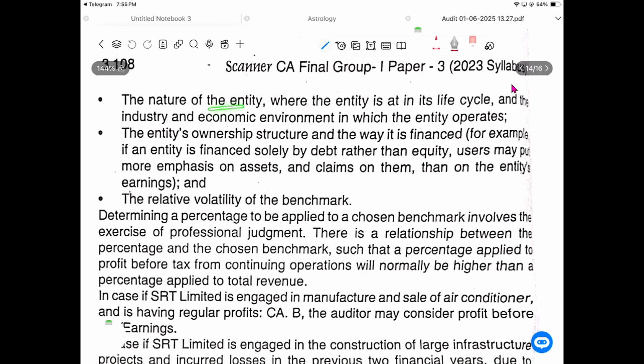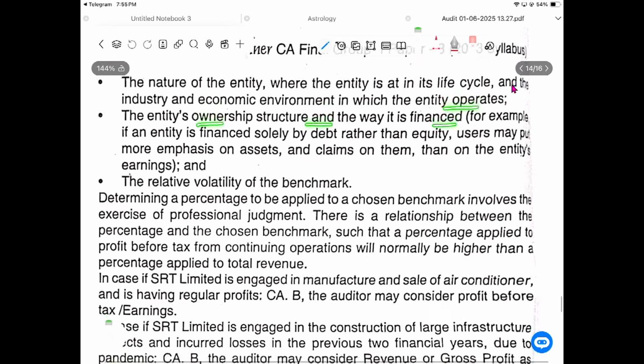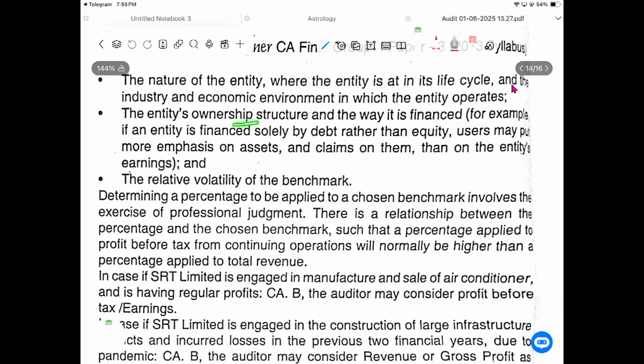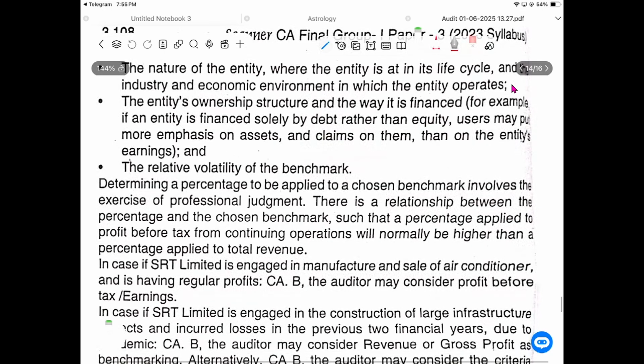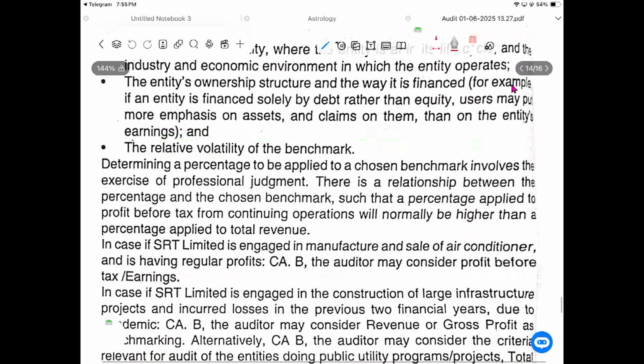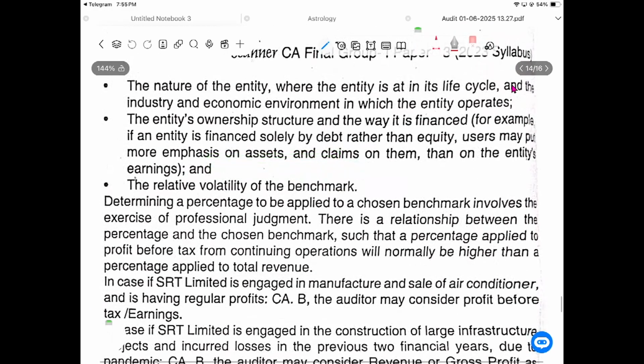The nature of the entity, where the entity is in its life cycle, and the industry and economic environment in which the entity operates. The entity's ownership structure and the way it is financed. For example, if the entity is financed solely by debt rather than equity, users may put emphasis on assets and claims on them. Relative volatility of the benchmark. What is the nature?